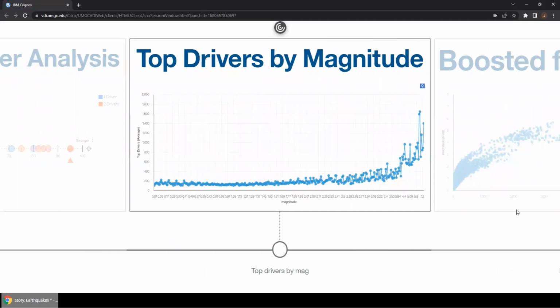If we look at this figure, it shows the calculation of distance, depth, gap, and significance, which is denoted as the top driver variable. And once that is paired with their respective magnitude, there is clearly a correlation. As the average of the top driver variable increases, so does the magnitude, which backs the findings and insights in the driver analysis.